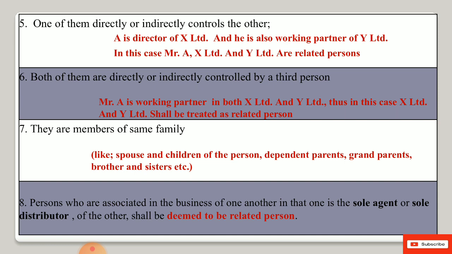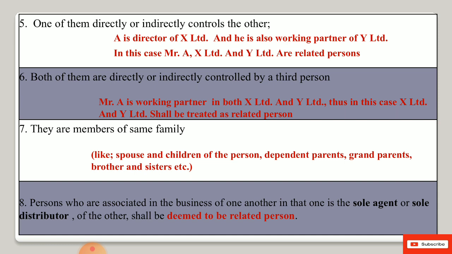In that case, the business and the agent will be treated as related persons. So any transfer of goods or services between the agent and the business will be treated as between related persons and GST will be applicable on that.